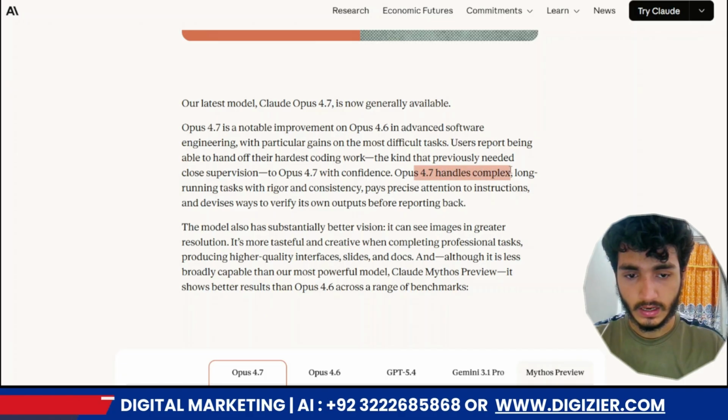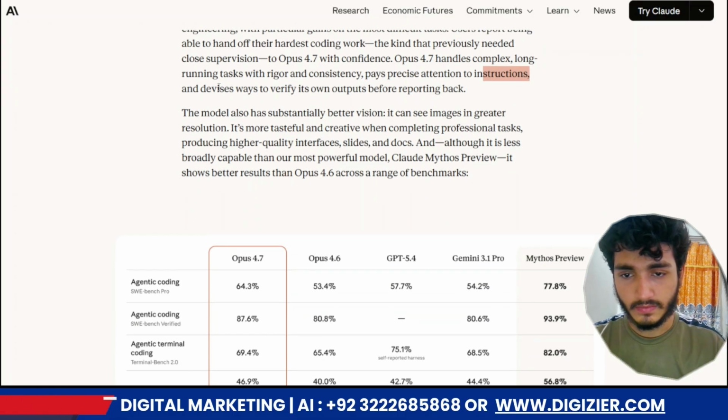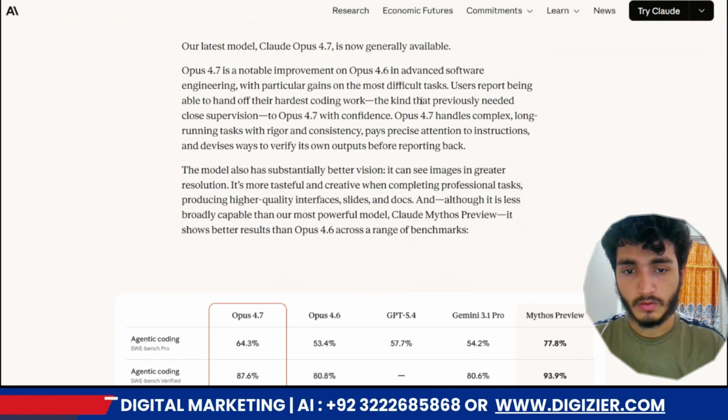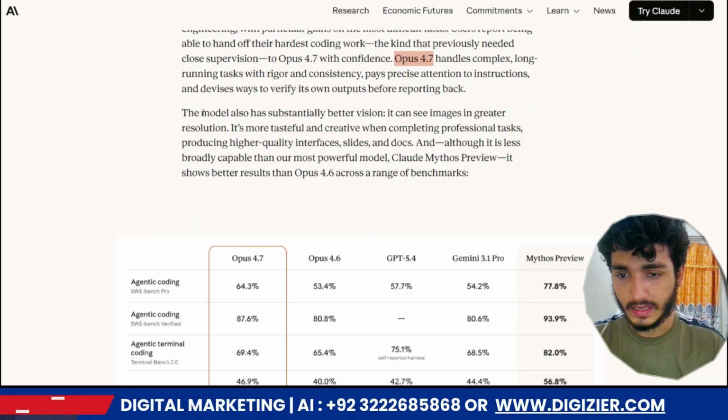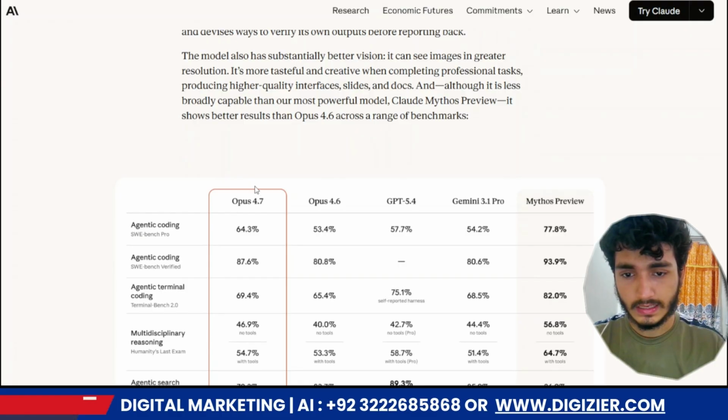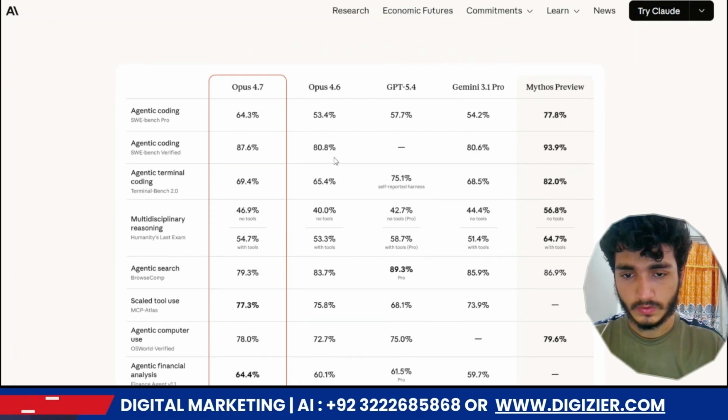Opus 4.7 handles complex, long-running tasks with rigor and consistency, pays precise attention to instructions, and devises ways to verify its own outputs before reporting back. In this case, Opus 4.7 is incredible, like Mythos. A week ago, Anthropic's Mythos was a very hyped moment, but now the launch is Anthropic Opus 4.7, which has some incredible changes over Opus 4.6.